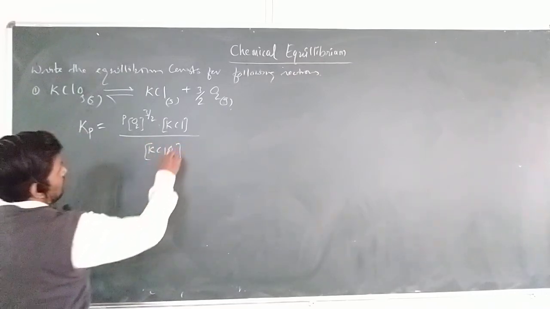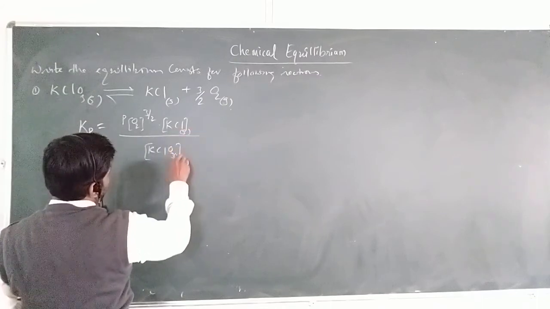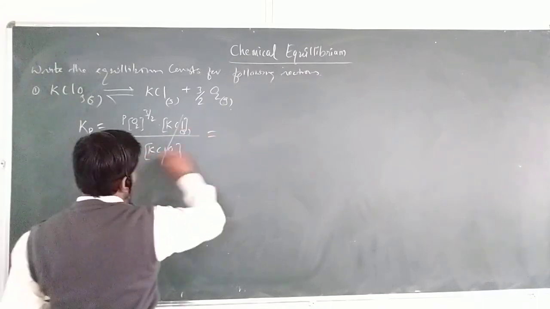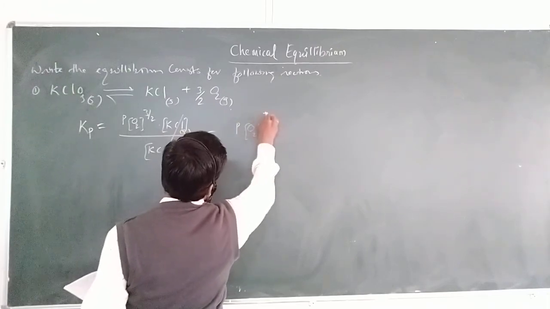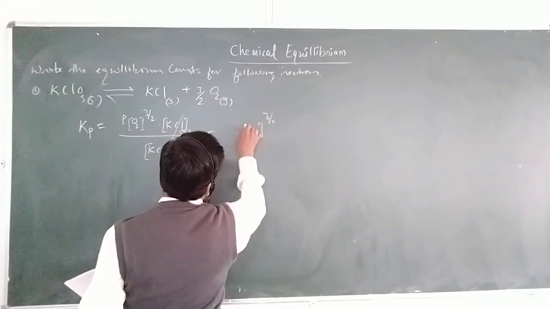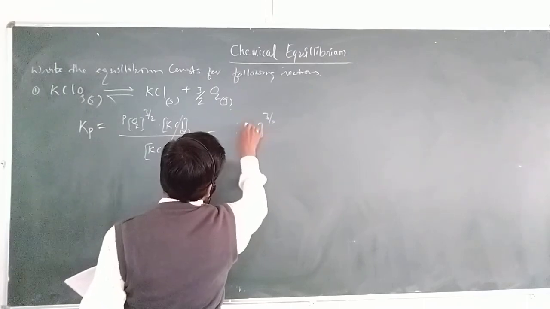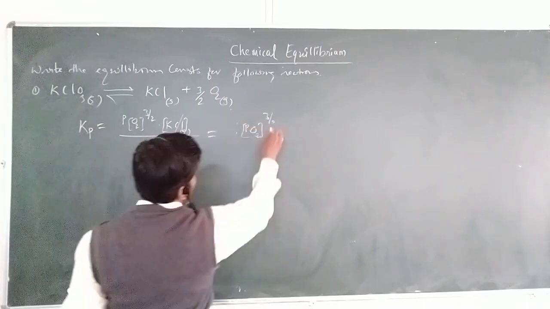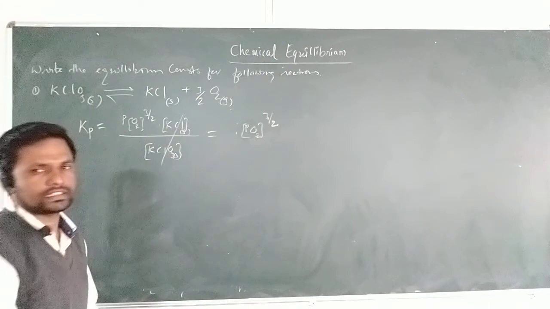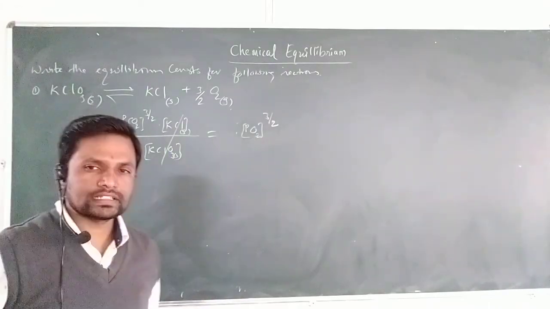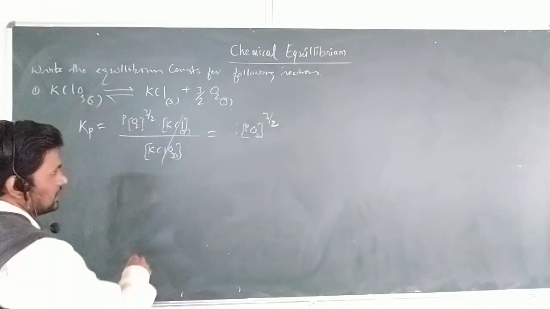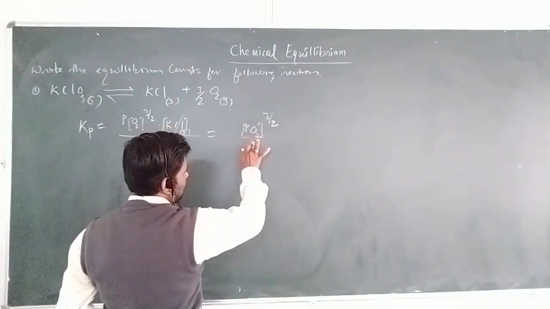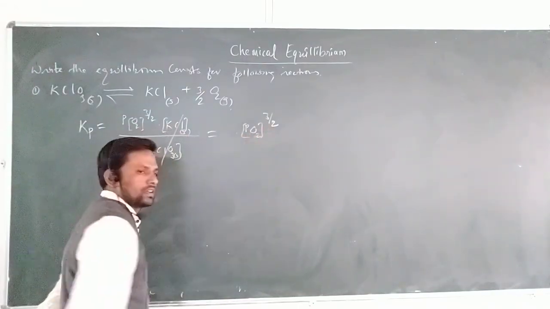Here we can cancel these two terms. So you will get the partial pressure of oxygen to the power 3/2. Likewise, in this reaction, if we consider the equilibrium constant in terms of the pressure, it becomes the partial pressure of oxygen to the power 3/2.